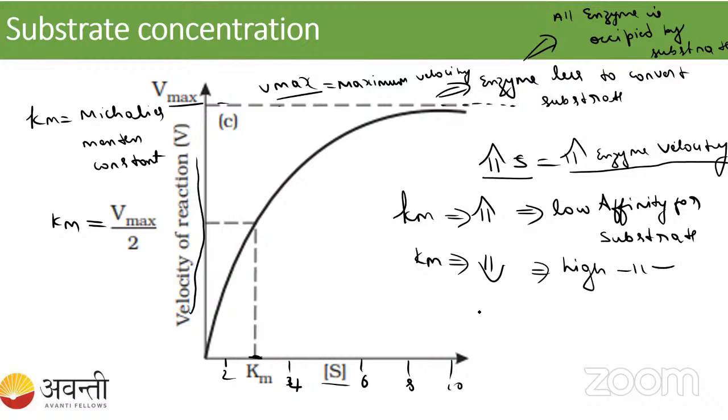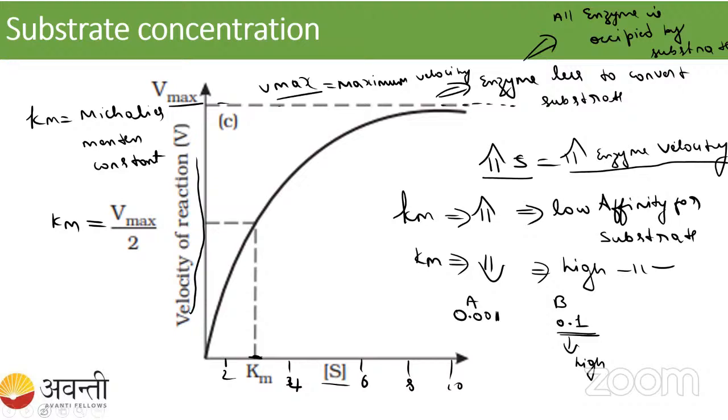For example, you see now. You can tell me, enzyme A is having 0.001 and enzyme B is having 0.1. Can you tell me which is having the high affinity and which is having the low affinity? B is having high affinity, right? Because it is having the low Km value.